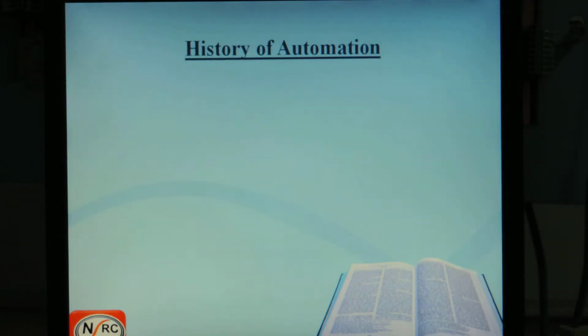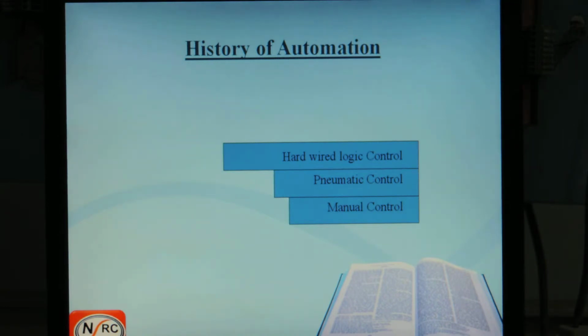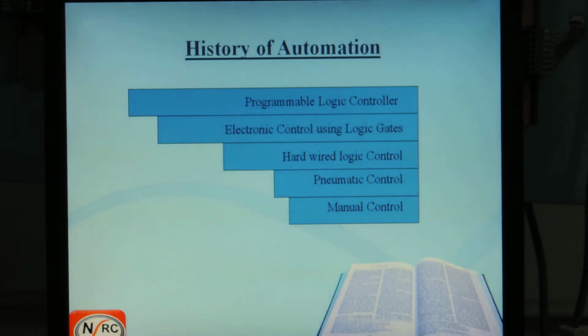Let's have a look at the history of PLC. In olden days, the industry was controlled by manual control. After that, they implemented the pneumatic controller. After that, they implemented the hardware logic control and electronic control using logical gates. Finally, they implemented the programmable logic controller.